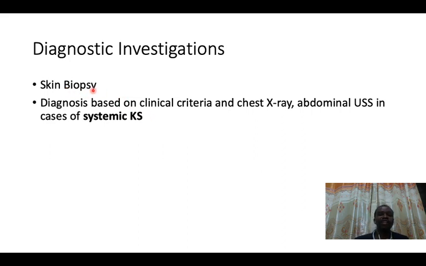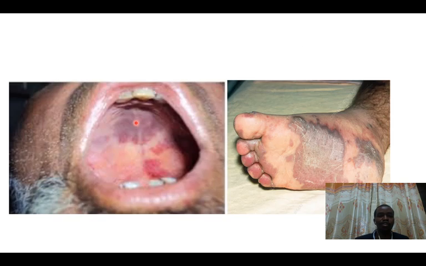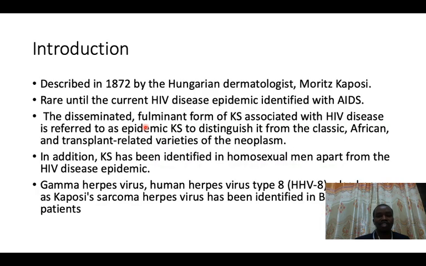The other thing to remember is normally people will present with Kaposi sarcoma in the lower limbs. But if you find Kaposi sarcoma on the hard palate, then that is a systemic Kaposi sarcoma. It means it has disseminated to the whole body. It can involve the lungs, it can involve abdominal organs, so you need to take a chest x-ray, and do an abdominal ultrasound in some people who have systemic Kaposi sarcoma. And people in whom you suspect Kaposi sarcoma are those who will have red or purple skin lesions on the hard palate. That's why I normally insist on examining the hard palates of people who have HIV/AIDS.